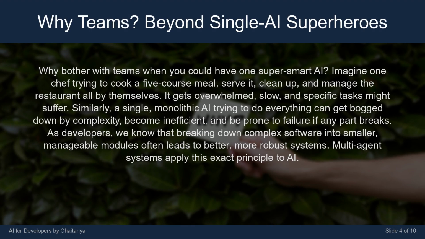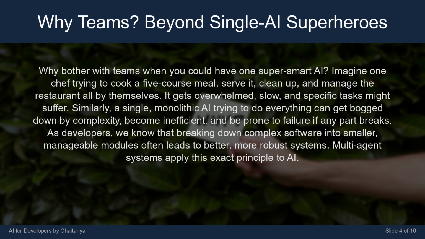Why bother with teams when you could have one super smart AI? Imagine one chef trying to cook a 5-course meal, serve it, clean up, and manage the restaurant all by themselves. It gets overwhelmed, slow, and specific tasks might suffer.